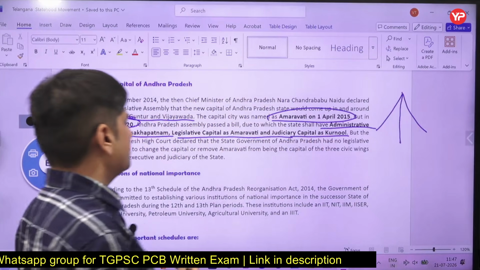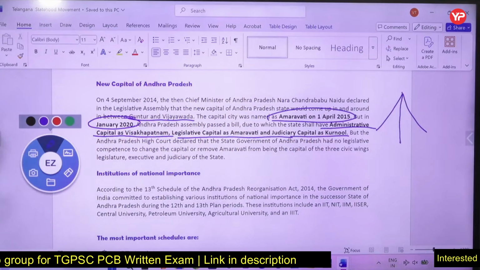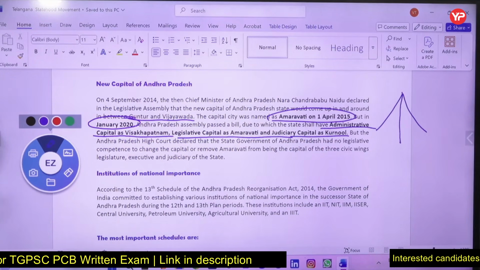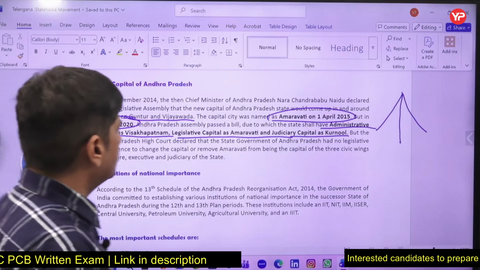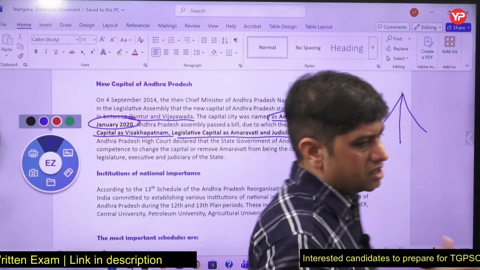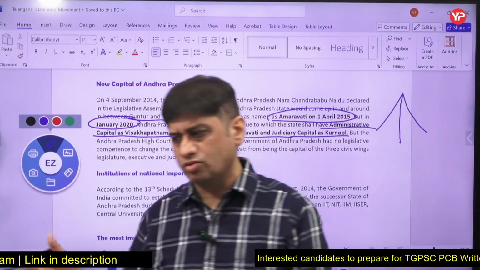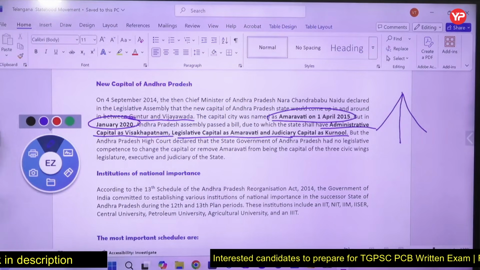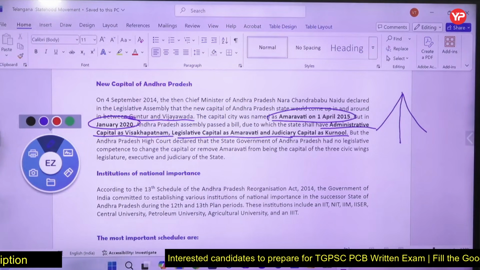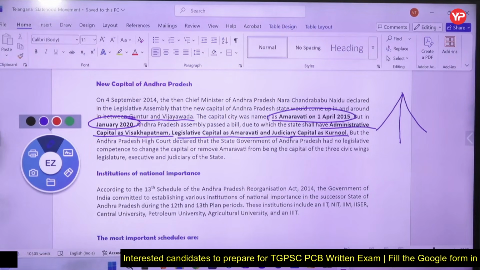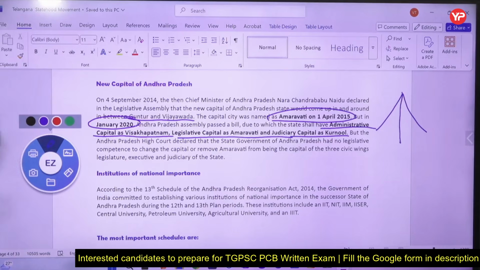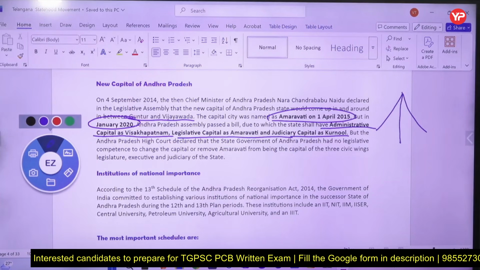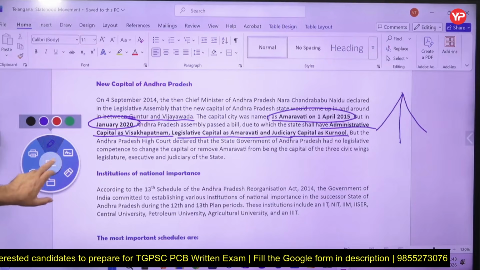But then it went to the Andhra Pradesh High Court, and it was declared that it's not competent to divide the capitals like this into 3 components or 3 parts. So that is how it all evolved. In the beginning, Chandrababu Naidu thought of Amravati as capital, but now Jagan Reddy thought of having 3 capitals for different wings of government.